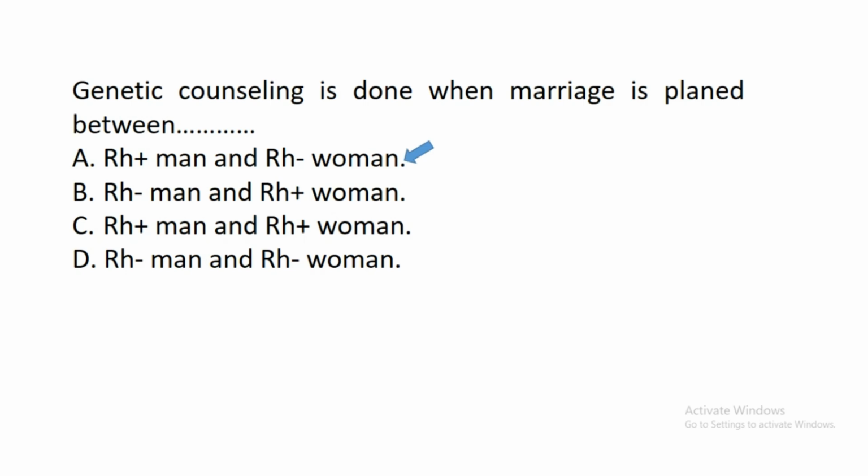But if an individual does not have that antigen on his or her red blood cell, such a person is said to be rhesus negative. So when a man that is rhesus positive wants to marry a woman that is rhesus negative, they will be given some genetic counseling, because research has shown that when marriage occurs between these two people,